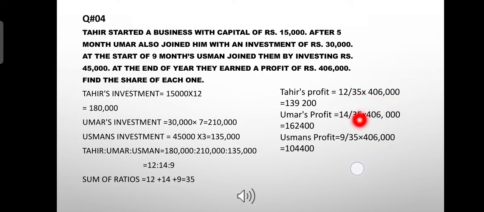Same case is with Umar's profit. Umar's profit comes out to be 1,62,400, and same case is with Usman's profit. Usman's profit comes out 1,04,400. That's all. Then we will go to the next slide.